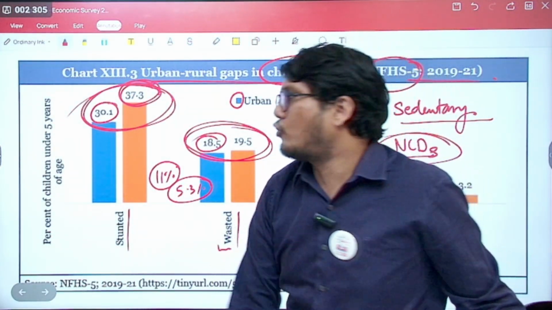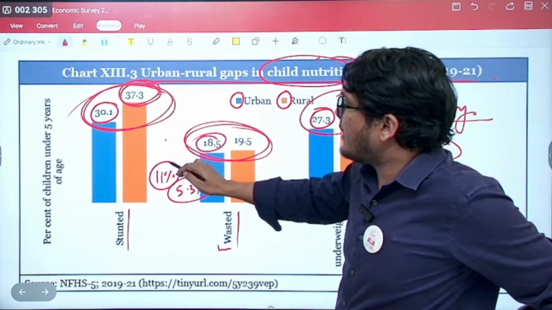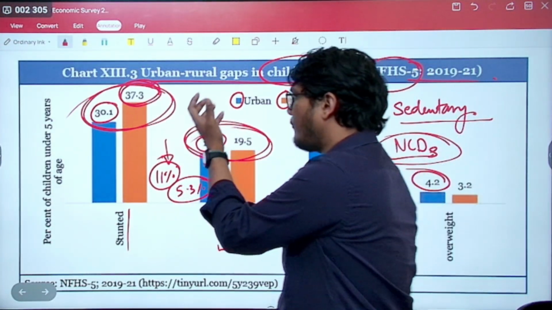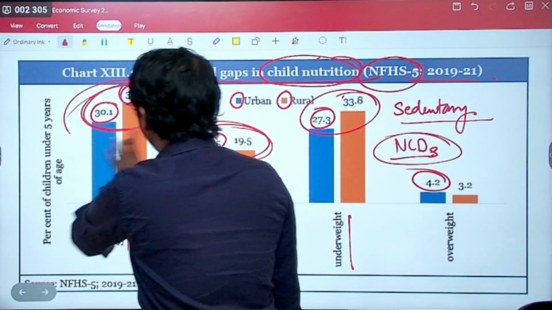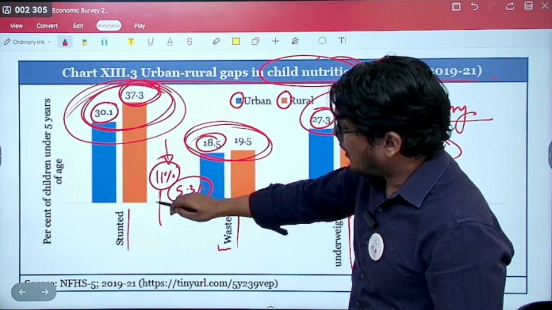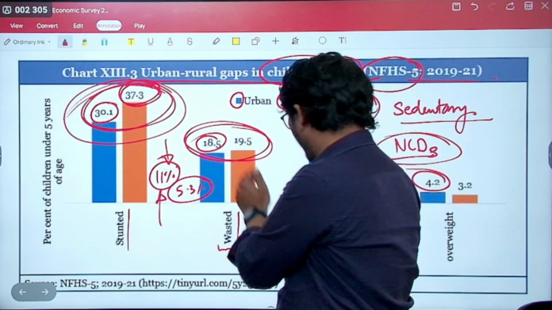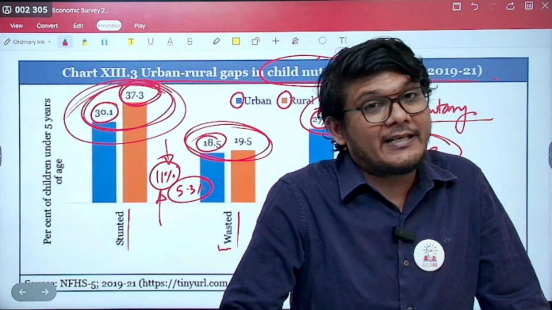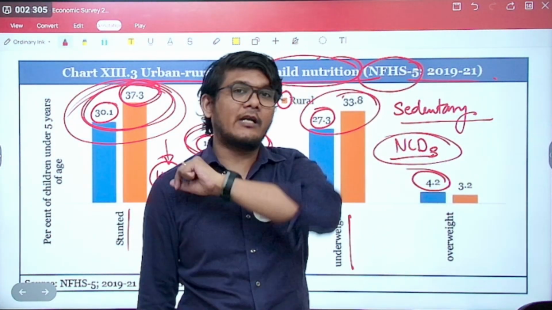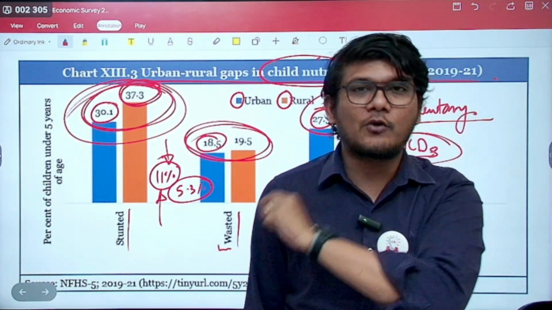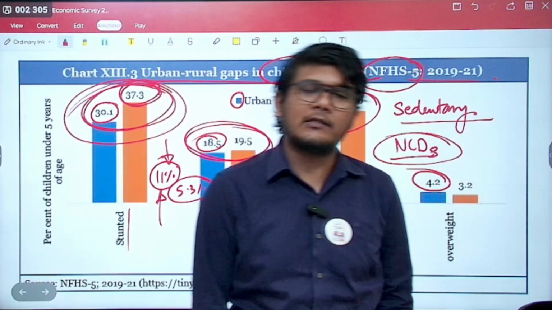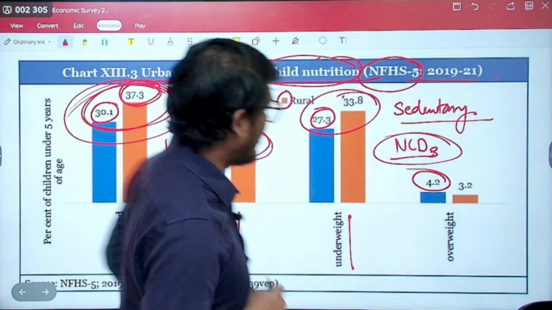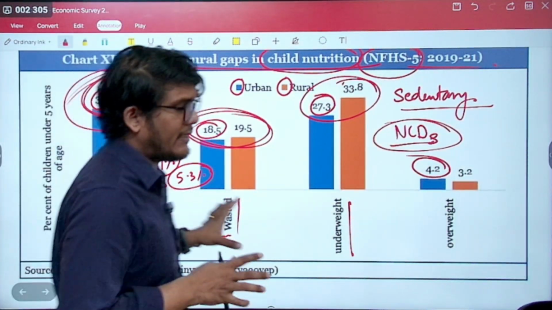So instead of focusing on making this number 7%, 5%, 2%, we need to ensure how we define poverty. If the poverty percentage is 11%, stunted, wasting and underweight should not at all be over 11%. But if it is, that means the monetary value that we are considering for the poverty line is not enough to avoid the stunting, wasting and being underweight of the children. That is something to be looked into in context with each other.